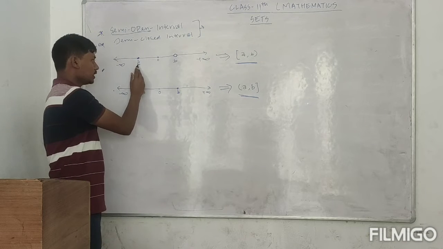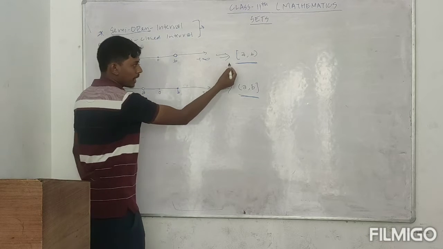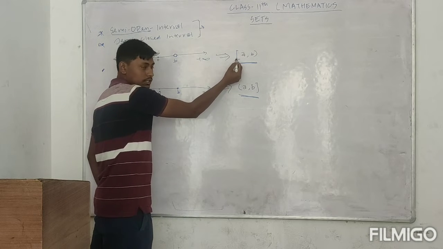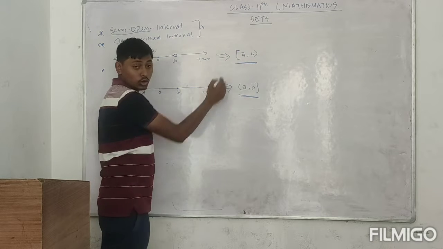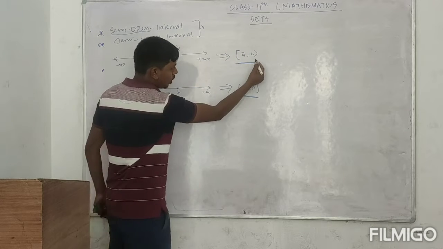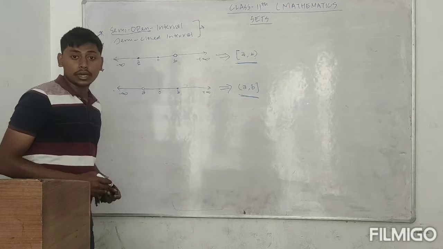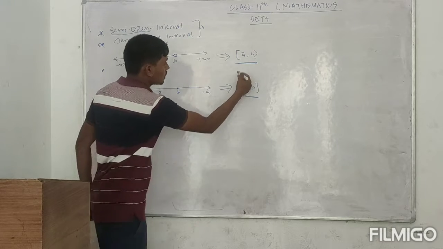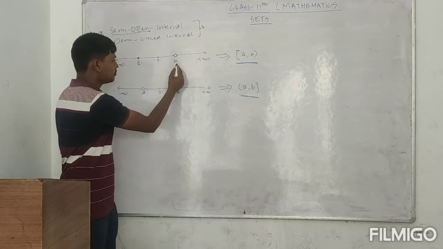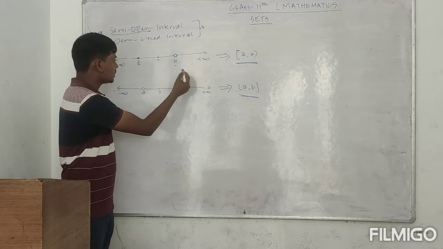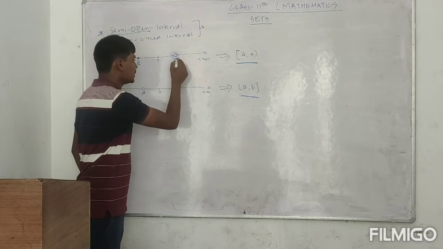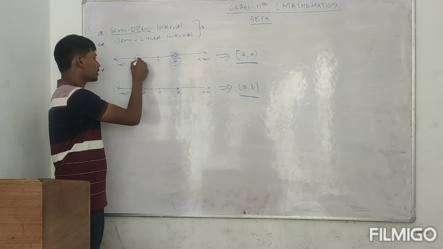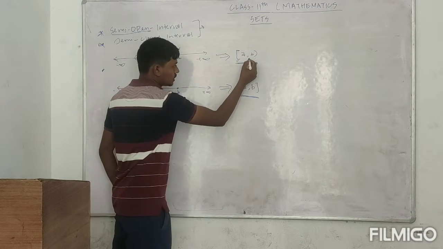The first one is closed, so the big bracket, the symbol of a closed interval, comes first, and this small bracket, the symbol of an open interval, comes at the end. You can see that B is after A.